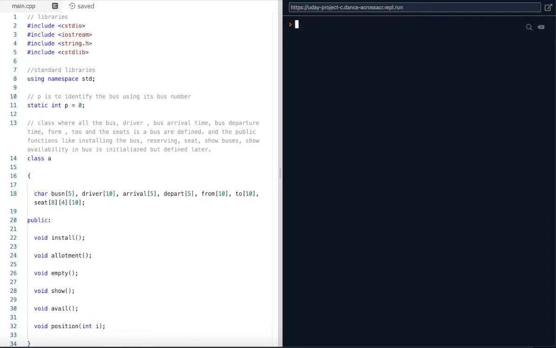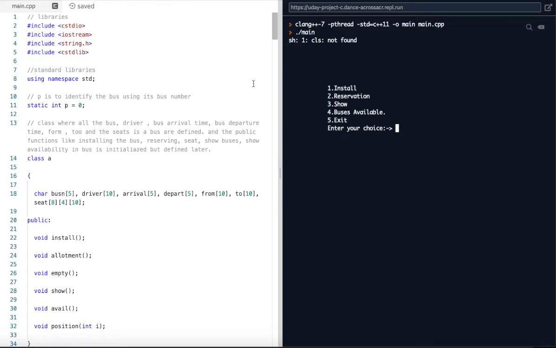So I will first run the code. After running the code, it will ask whether you want to install a bus, reserve a seat in a bus, show the availability of seats in a bus, or show bus availability, like what buses are available at this current time. So first, I have run this code for the first time, so I will have to install a bus.